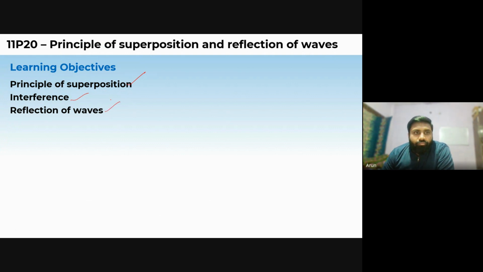Now, what is the principle of superposition? Whenever we have two waves, the resultant wave has an amplitude that is the summation of the individual amplitudes of each wave. Suppose in a system we have two waves, this one and this one. If we superimpose them, firstly we send this wave, then we send the other wave. When they meet, what is the resultant amplitude given by the principle of superposition? I will brief you with the PPT.